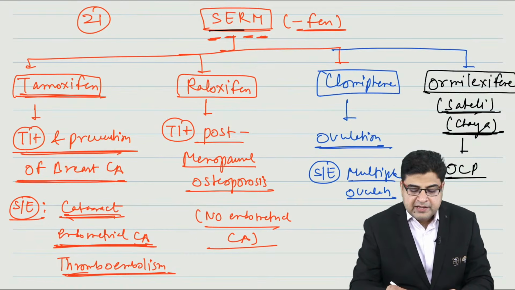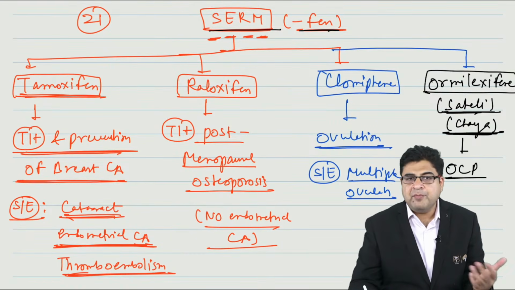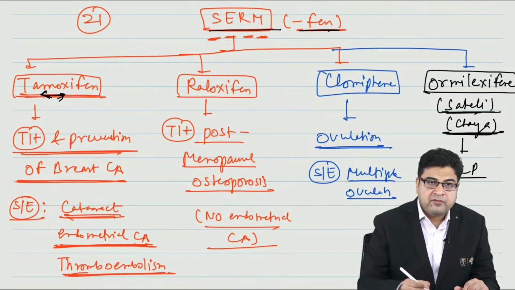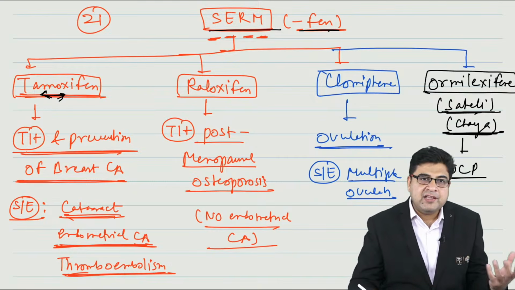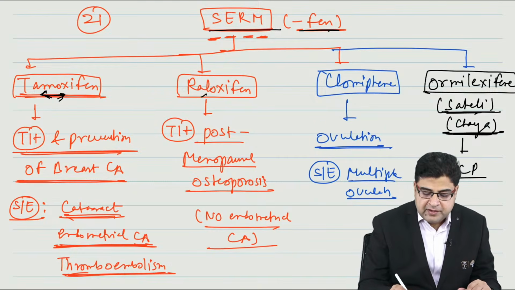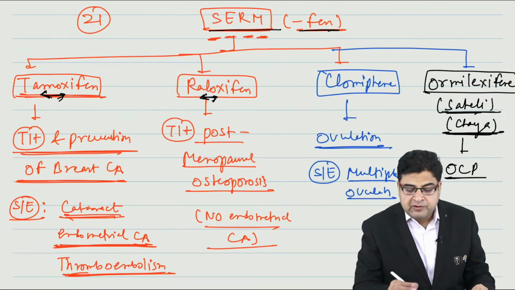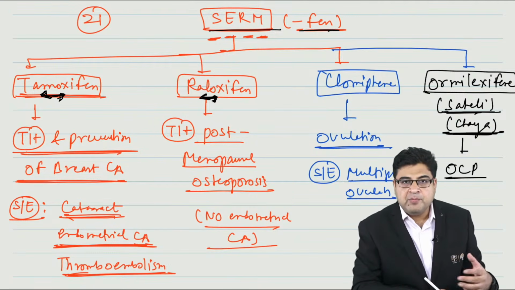So we have the drug class SERM. All the medicines end with the word fen, so we call them female drugs. Tamoxifen has the word MO; this is given for the mammary gland problem, so MO stands for mammary gland. Raloxifene has the word LO; this is given for the locomotor problem. Locomotor means the bones problem.